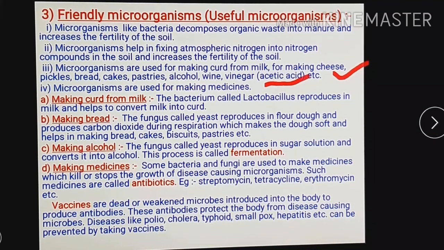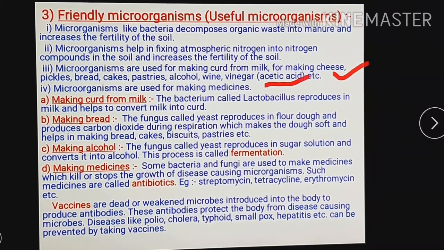Microorganisms are also used for making medicines. Some medicines are made by microorganisms. How alcohol is made, how bread is made, we will see in detail. The first point is making curd from milk. The bacterium called lactobacillus reproduces in milk and helps to convert milk into curd.